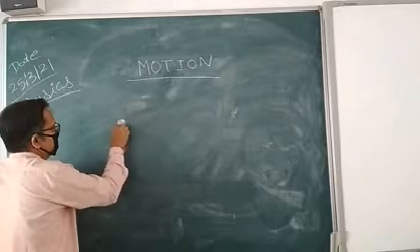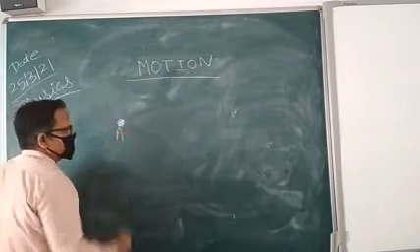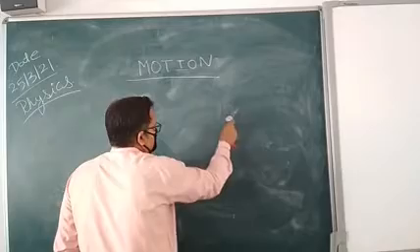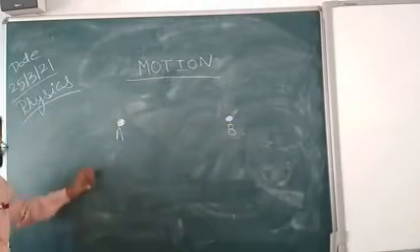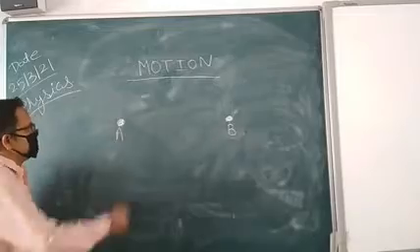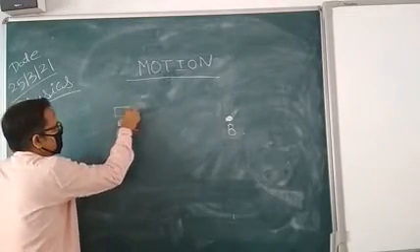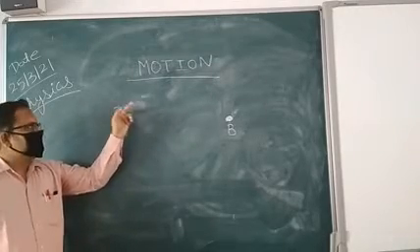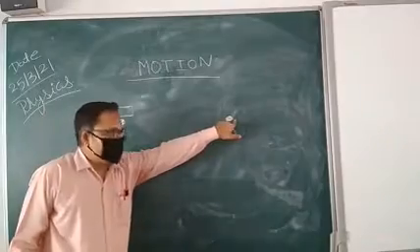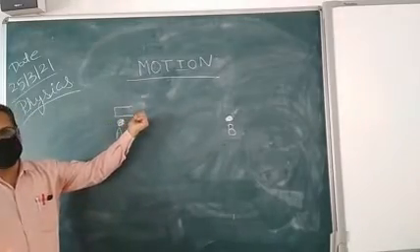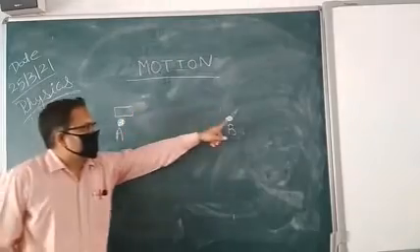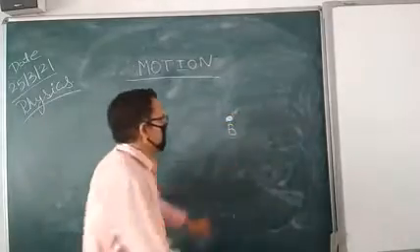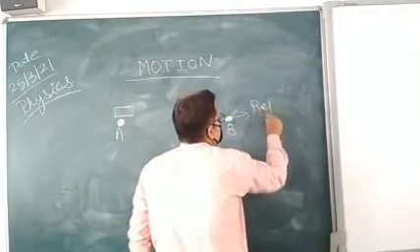Suppose you are taking a position like this is a point A, and that is a point B. And suppose an object is placed there at a point A. When we are placing it at a point A and with respect to that point B, if it does not change its position, that point is considered to be a reference point. What we call that? We can take it as a reference point.